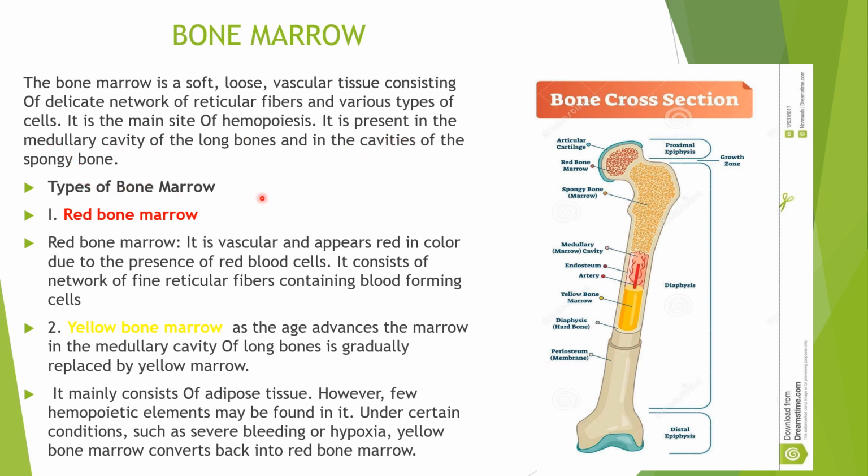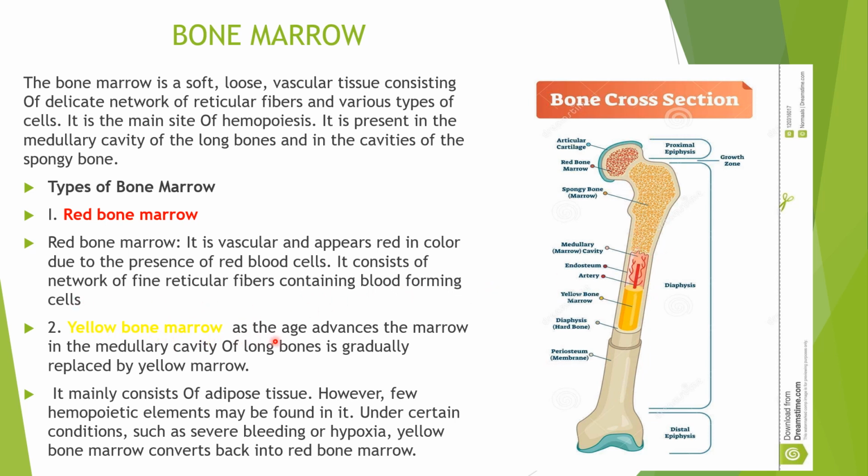What are the types of bone marrow? Number 1, red bone marrow. Number 2, yellow bone marrow. Red bone marrow is vascular and appears red in color due to the presence of red blood cells. So we can make out here, this is red bone marrow. It consists of a network of fine reticular fibers containing blood forming cells.